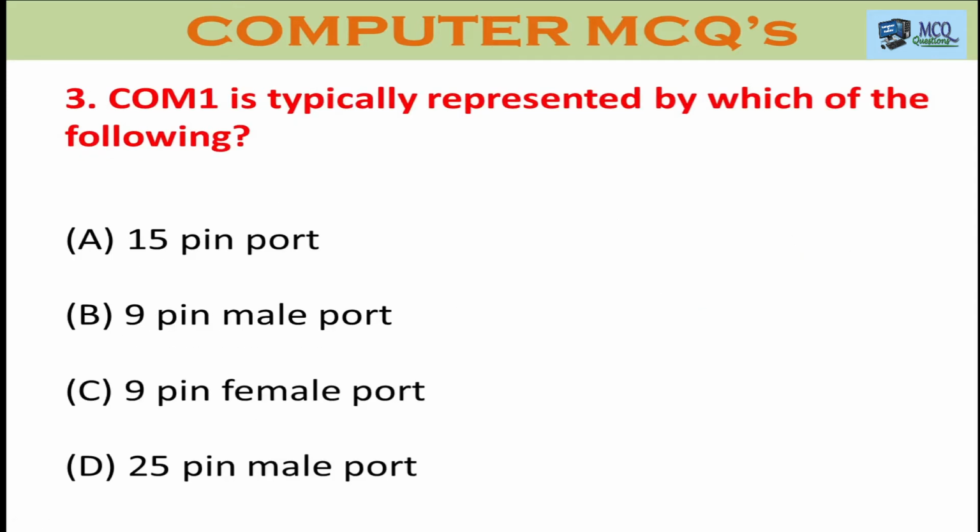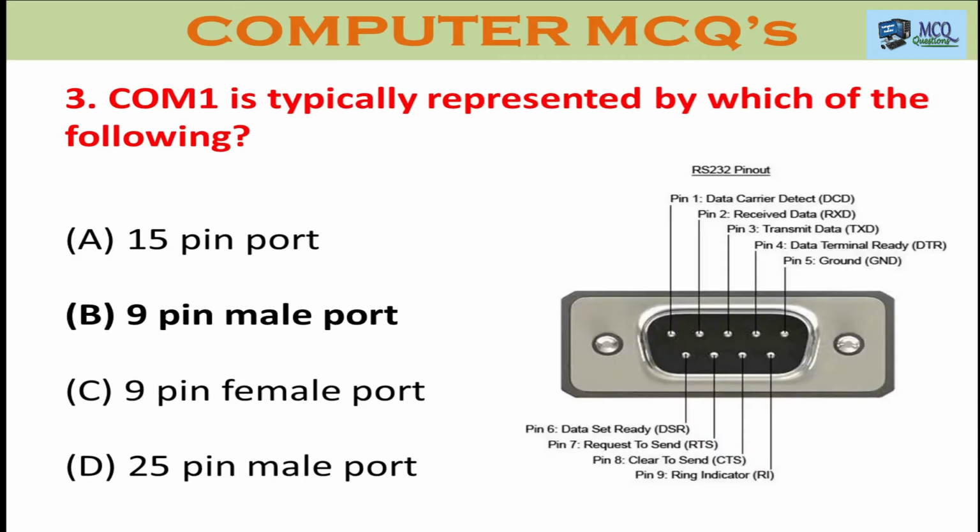Question number 3. COM is typically represented by which of the following? Option A 15-pin port, option B 9-pin male port, option C 9-pin female port, option D 25-pin male port. The right answer is 9-pin male port. The male port diagram is shown on the right side, and the pin configuration is also mentioned.